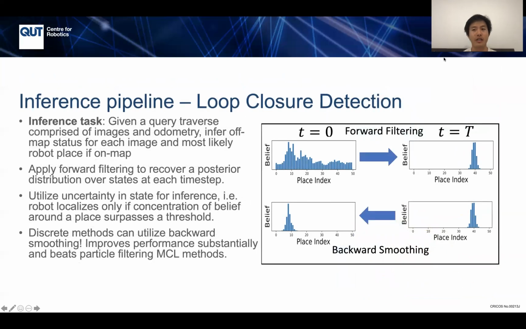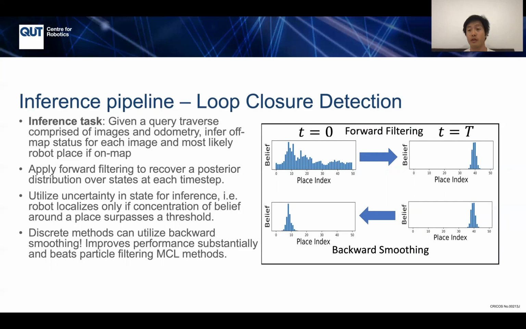So what are we actually doing with this filter? Well, this is our inference pipeline. We're tackling this loop closure detection task. Given a query traverse, a sequence of images and odometry, we wish to infer the off-map status. So for each image, at each time step in the query traverse, we want to see whether or not it's within the map, and if it's within the map, what is the most likely position? So how do we do this?